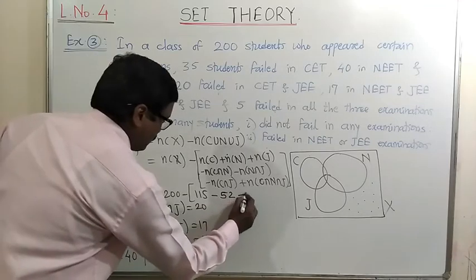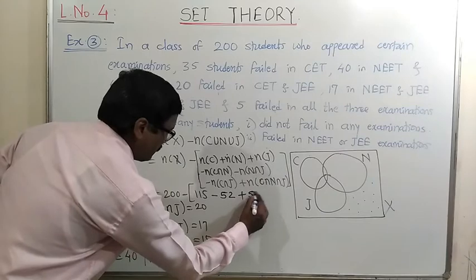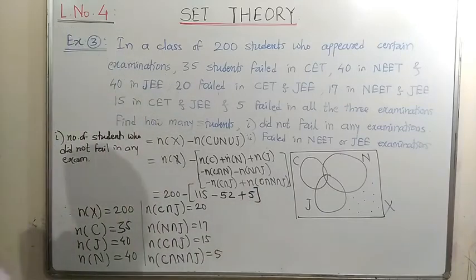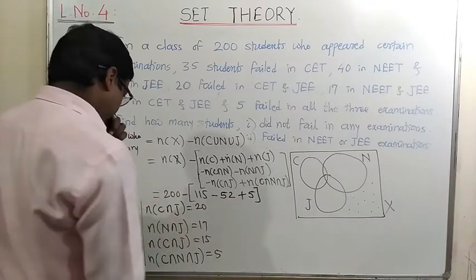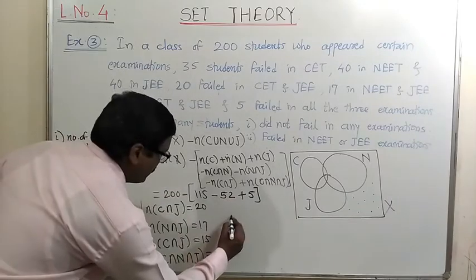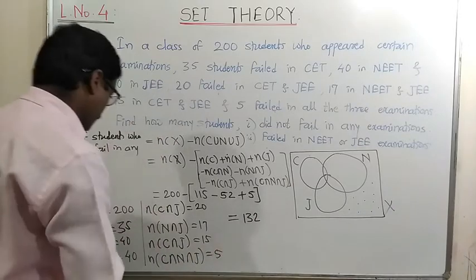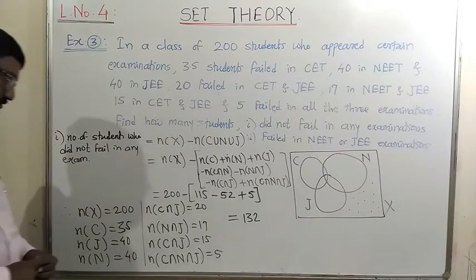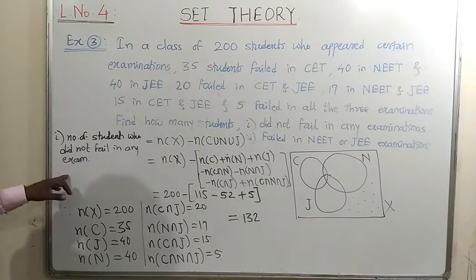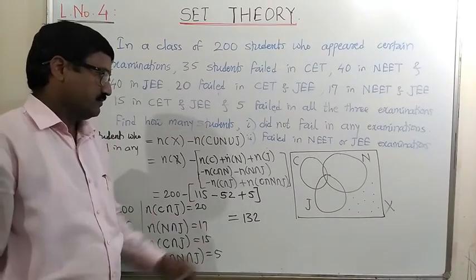And plus the intersection of all three elements, that is 5. So 200 minus 115 minus 52 plus 5, that will be 132. So the number of students who did not fail in any exam is equal to 132.